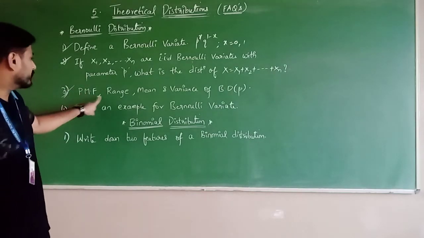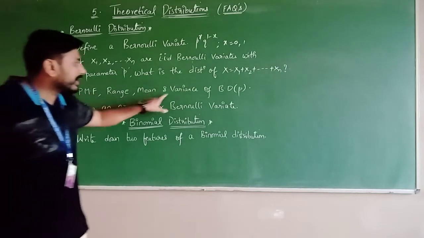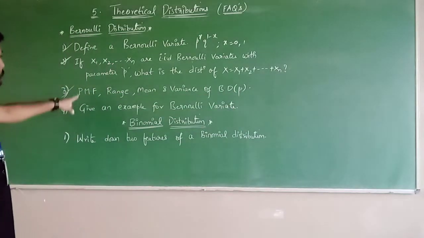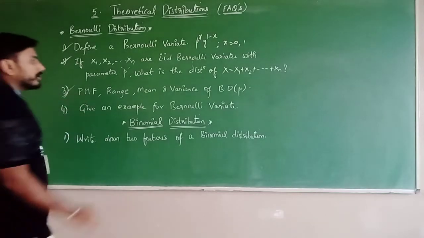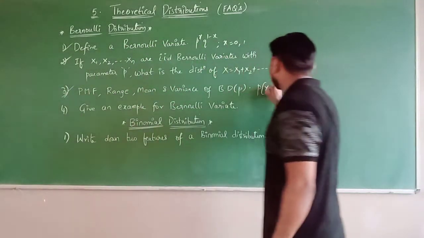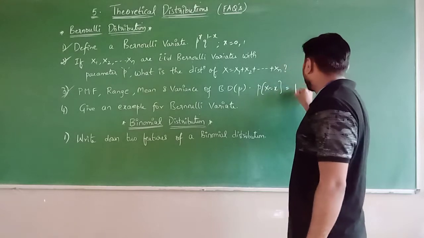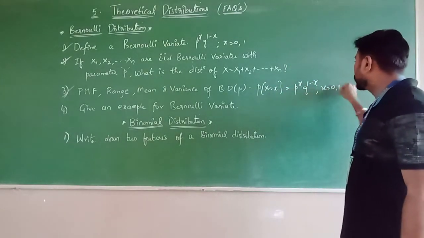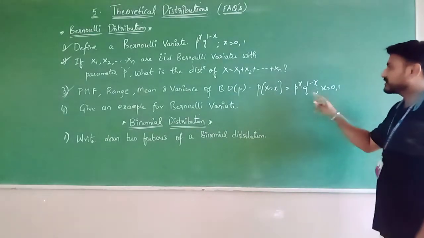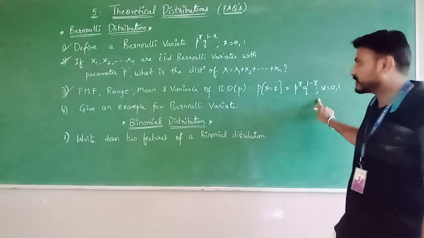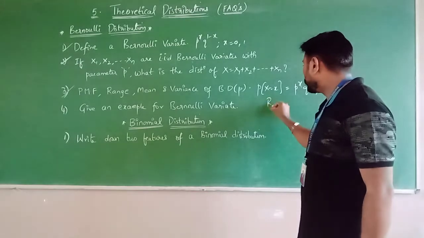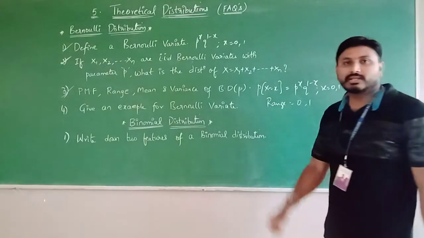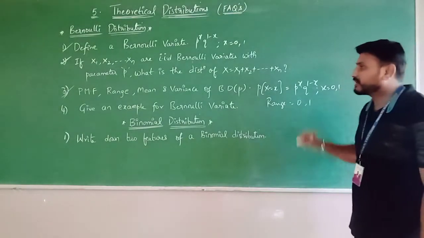Next, third one. PMF of Bernoulli, range of Bernoulli, mean and variance of Bernoulli distribution with parameter p. Right? So first of all, what is PMF? p of x equals p power of x q power of 1 minus x, where x takes the values 0, 1. So this is the PMF of Bernoulli distribution. And then range. So range is 0, 1, because x takes the value 0 or 1.